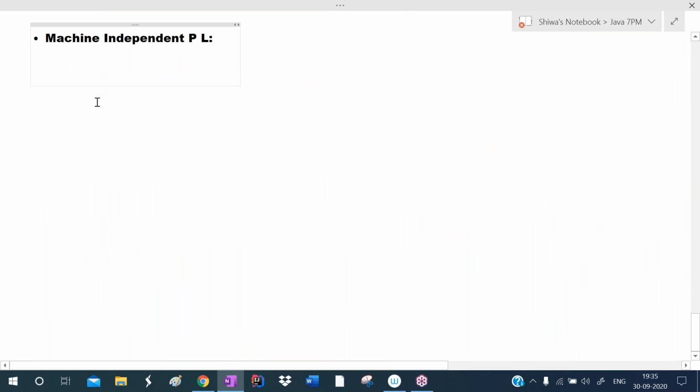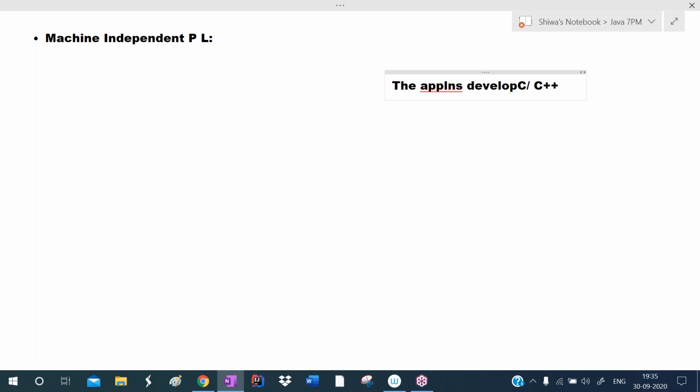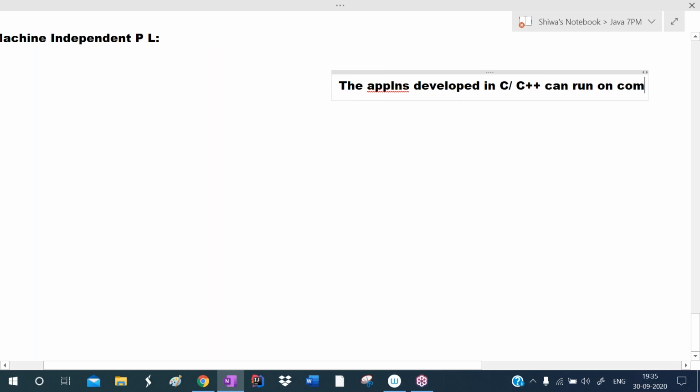Machine independent programming language means, see, you already know about C, C++. The applications developed in C or C++ can run on computers only.